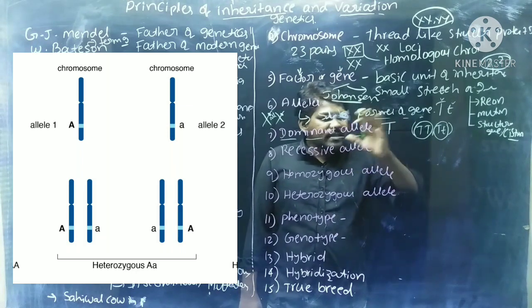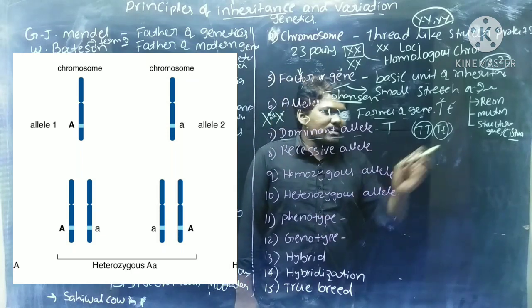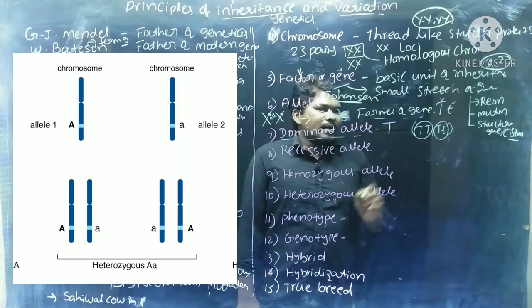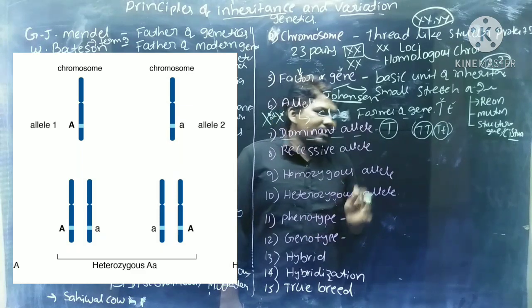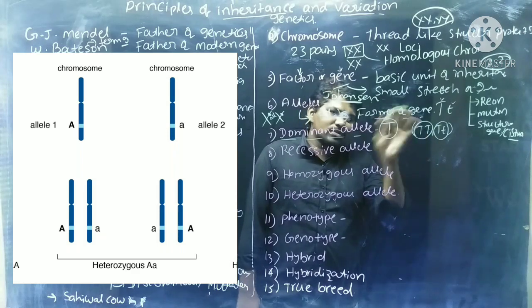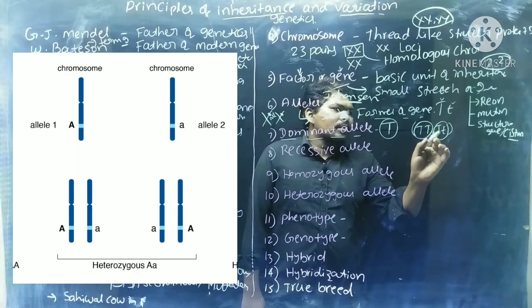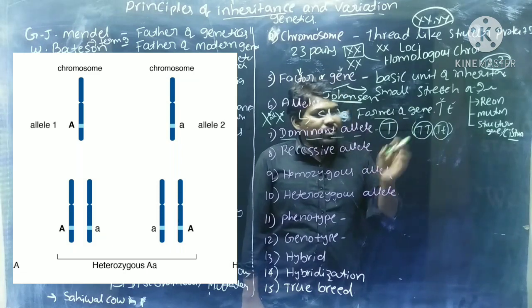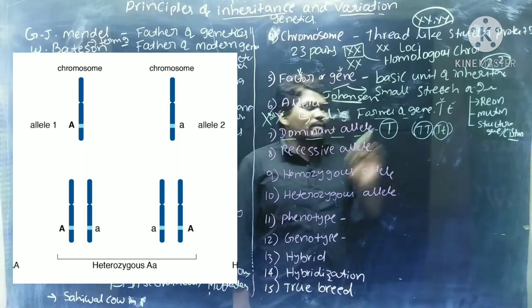Capital T suppresses the phenotypic character of the recessive allele, which is exhibited only in the presence of another recessive allele. That is about the dominant allele. A dominant allele is always expressed with a capital letter. Once again, a dominant allele is the allele which expresses its character in the homozygous condition. If both are capital T's, it will exhibit a tall plant only. If one is capital T and one is small t, in the presence of a recessive allele also, we can see the formation of a tall plant. That is about the dominant allele.